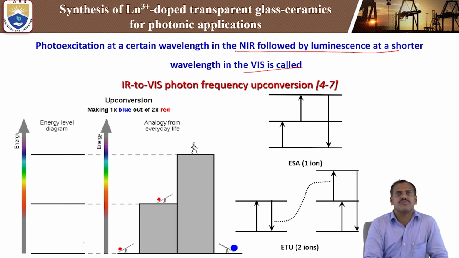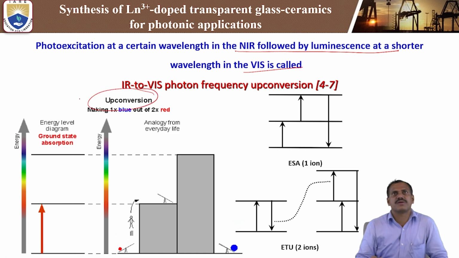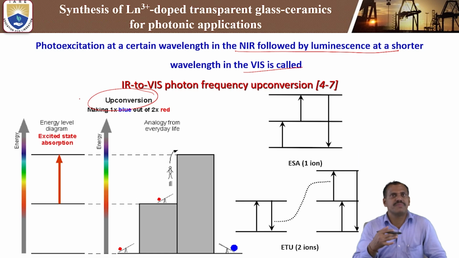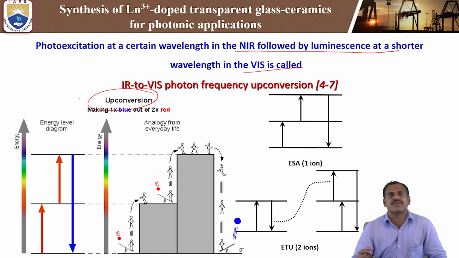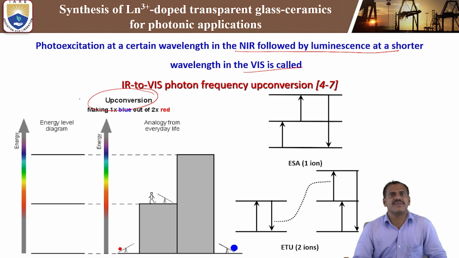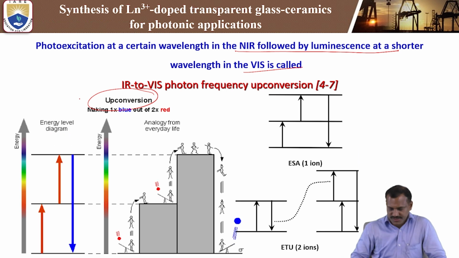But in the output, we are getting a lower wavelength, but the energy will be high. That is called upconversion. Upconversion is nothing but pumping with a higher wavelength, that means lower energy, and the output is higher energy, but the wavelength will be very low. So this is a very important thing to study for the upconversion mechanism.